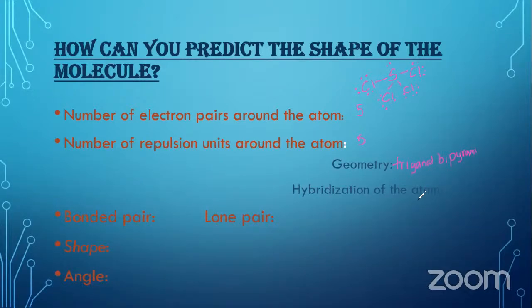Then the hybridization: actually you are not asked about the hybridization when it comes from 5 repulsion units. You are asked only about sp3, sp2 or sp hybridization. According to your syllabus, you don't need to think about dsp3 hybridization. So if they have given a question like this, they are not asking about the hybridization. Okay, don't worry. Then the bonded pairs are 4 bonded pairs with 1 lone pair.